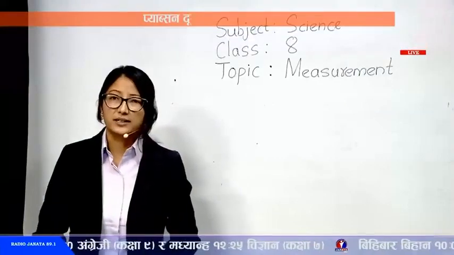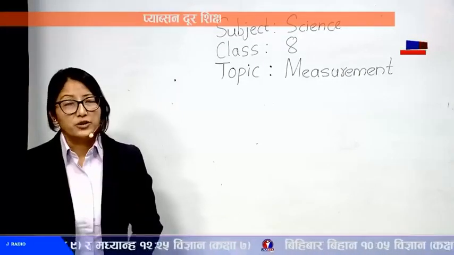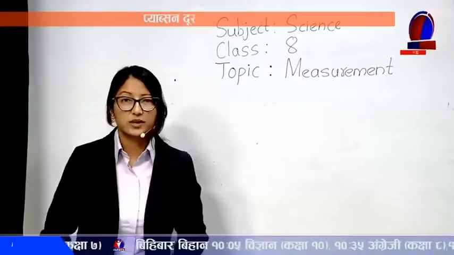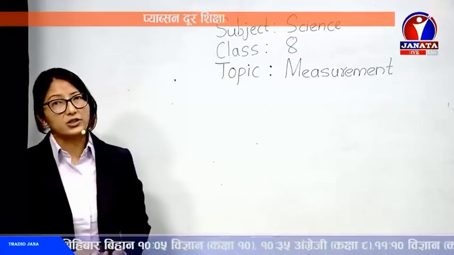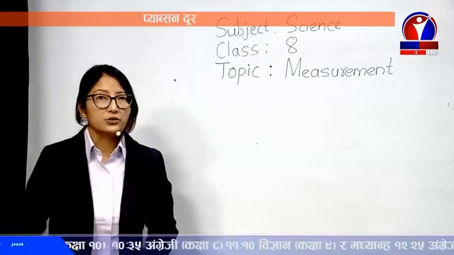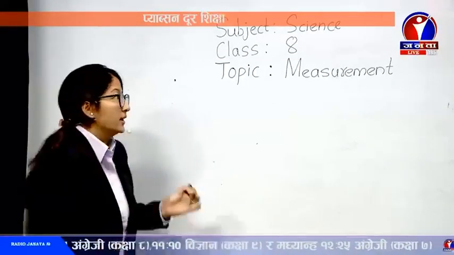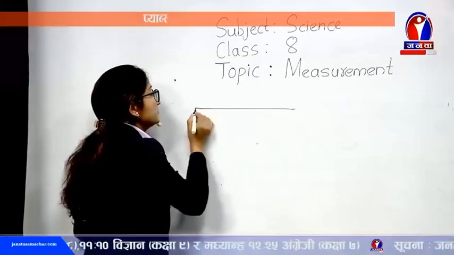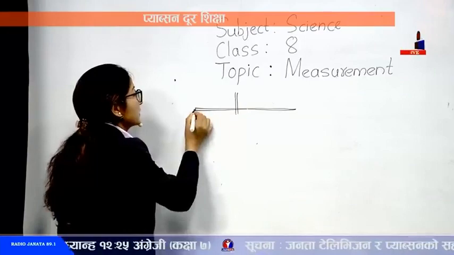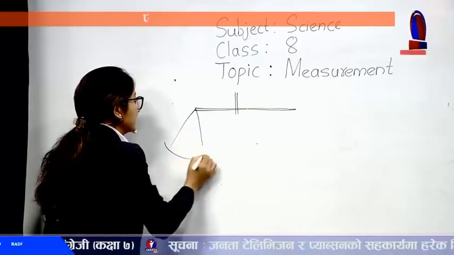Similarly, when you go to market to buy some vegetables, fruits, or whatever, you meet the shopkeeper and ask. Suppose you've gone to buy a kilogram of apple, for example. Now, when you go to buy, the shopkeeper takes a beam balance, or a pan balance like this.